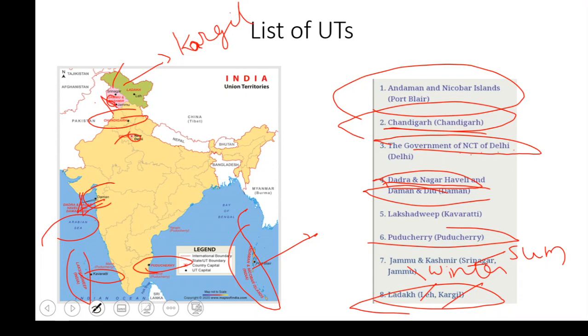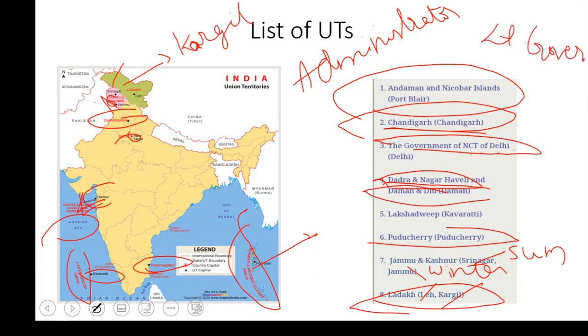I thought of telling you one more thing. In states we usually find the chief minister is the head of a particular state, or the governor is the head of the particular state, and you'll be having a chief minister also. But for UTs, we don't find a chief minister except in Delhi. Delhi is one such UT which is having a chief minister. In all the other UTs, we don't find a chief minister. We will be having an administrator as the head, or we will be having a lieutenant governor as the head. We will be discussing these two things in detail also. If we take a smaller UT, then we will be having a lieutenant governor, and if we take a bigger UT, we'll be having an administrator. These two things we'll be discussing later also.